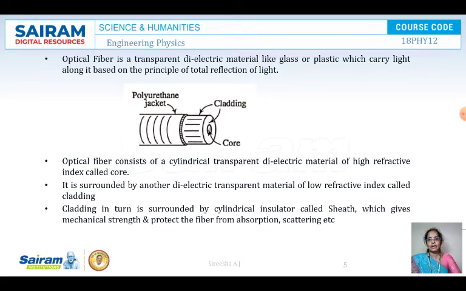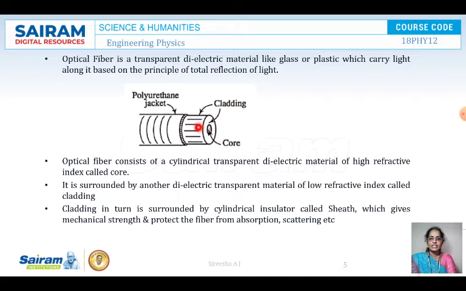Now, what is an optical fiber? An optical fiber is a thin transparent dielectric material made of glass or plastic which carries light along it based on the principle of total internal reflection of light. This is a fiber optic cable. Inside it is a core having a refractive index of N1, and surrounding the core is a cladding having a refractive index of N2. Always remember, in an optical fiber, the core has a higher refractive index and the cladding has a lower refractive index. That is, N1 is greater than N2.